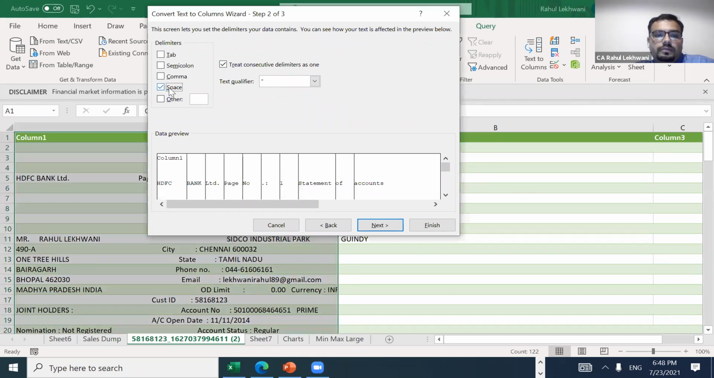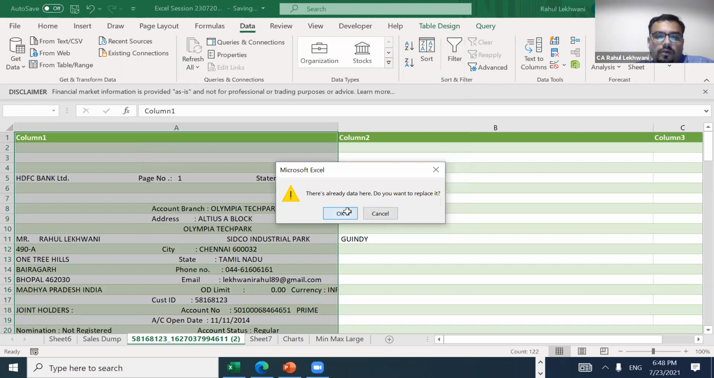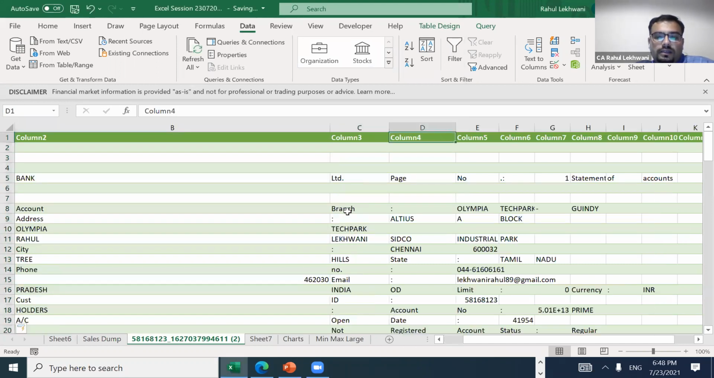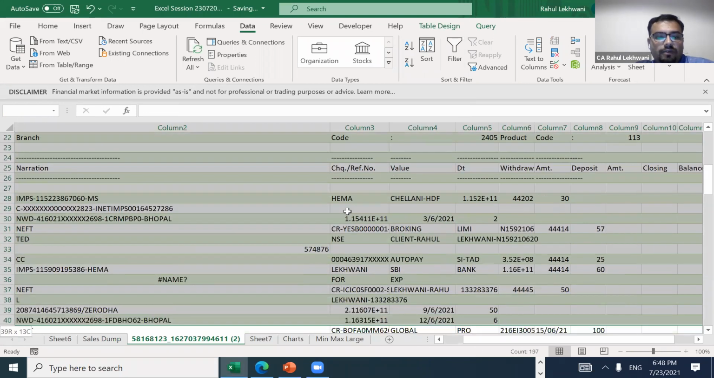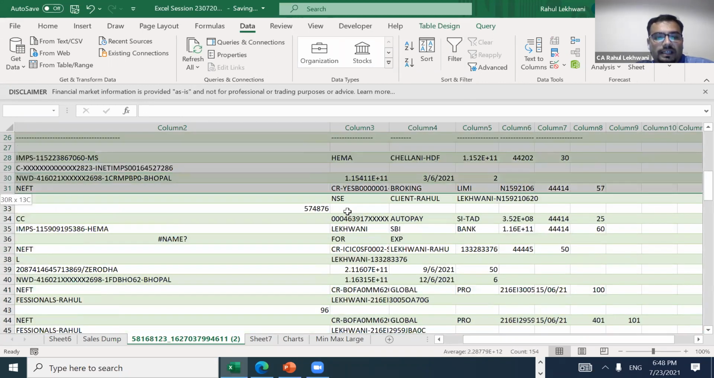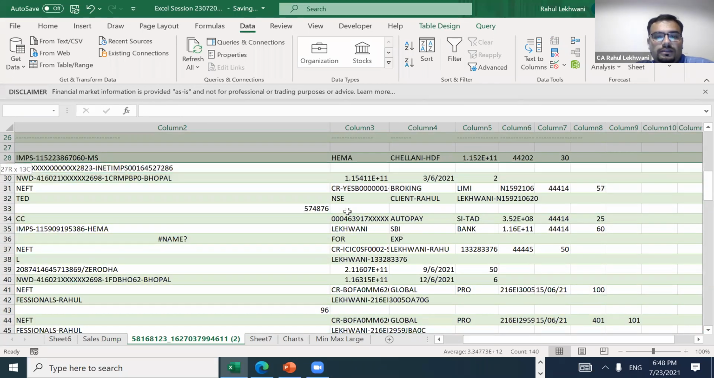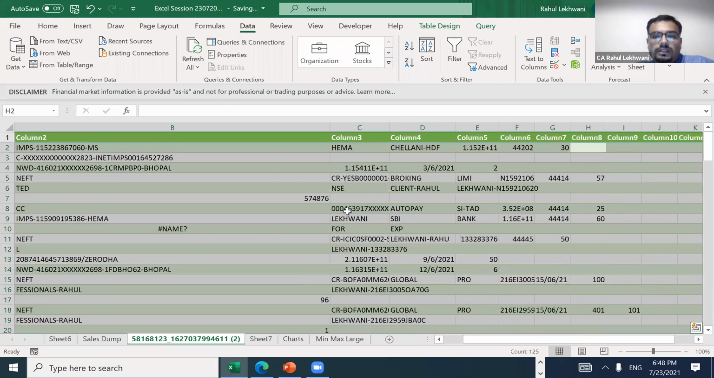Press on space and then click on next and then finish. Okay. See, the data has been bifurcated. Now you can remove the details that you don't require. So I only require the financial data, that is the statement data only. Okay. So I'll just remove these.